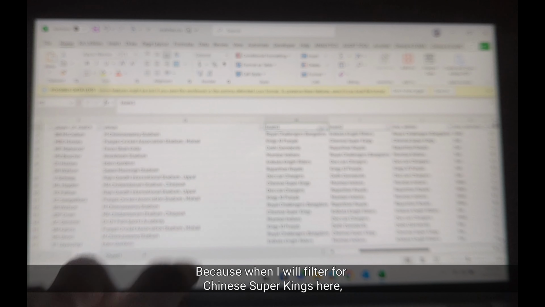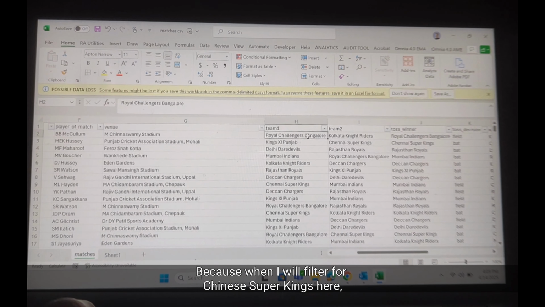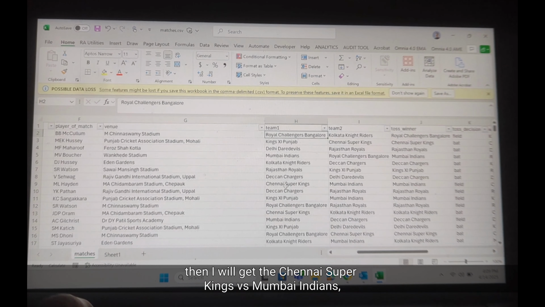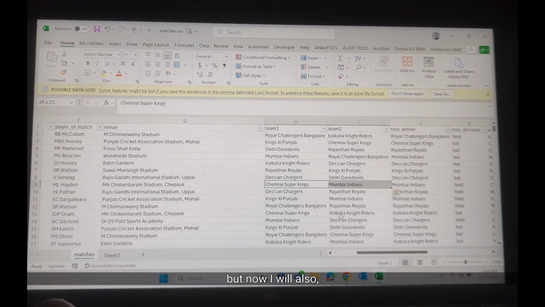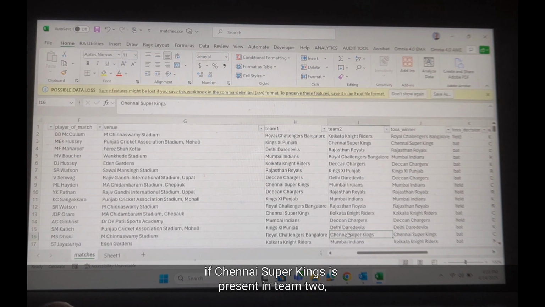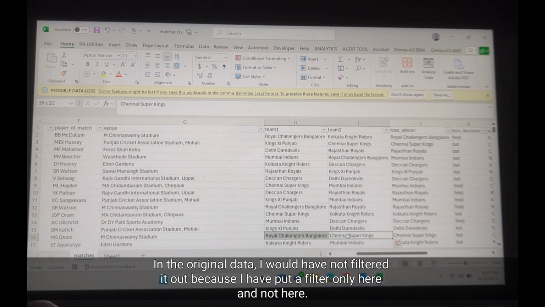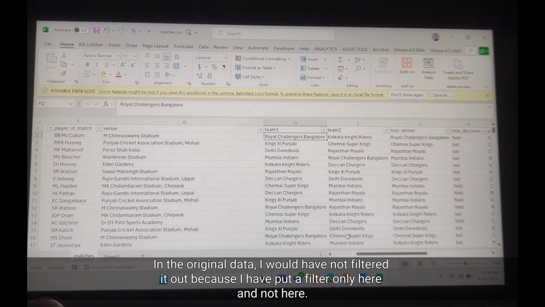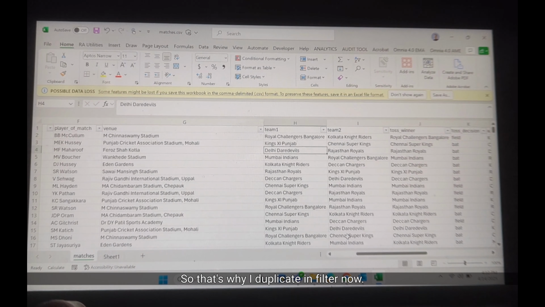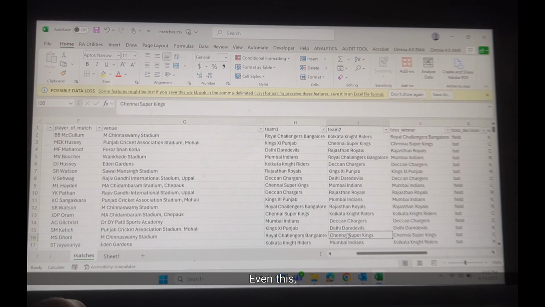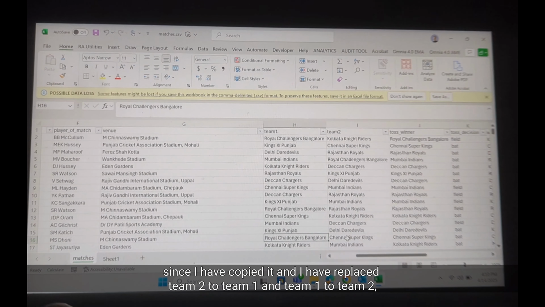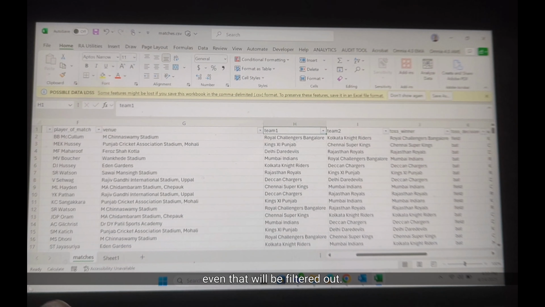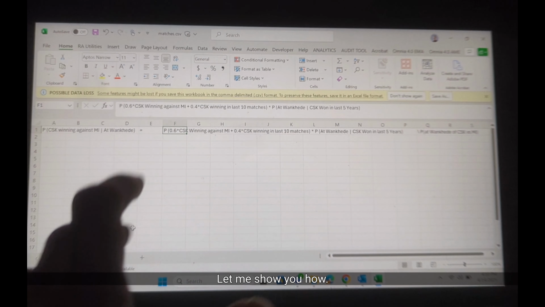Why did I do this? Because when I filter for Chennai Super Kings here, I get the Chennai Super Kings versus Mumbai Indians matches. But if Chennai Super Kings is present in team 2, in the original data I would not have filtered it, because I put a filter only here and not there. That's why I have duplicated the data. Since I have replaced team 2 with team 1 and team 1 with team 2, even that will be filtered out. Let me show you how.